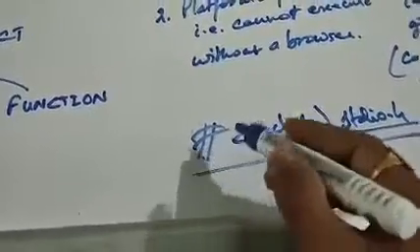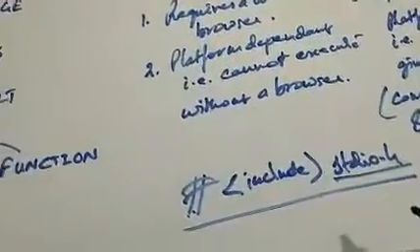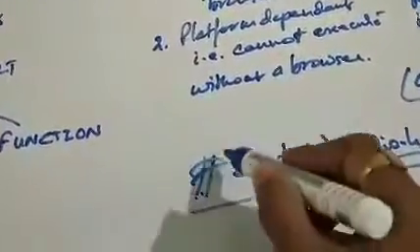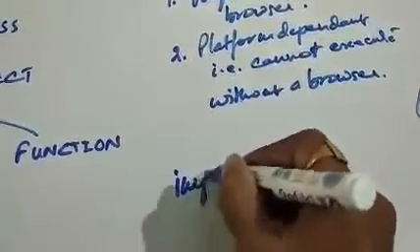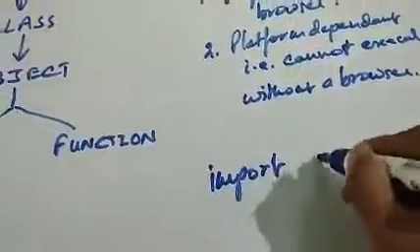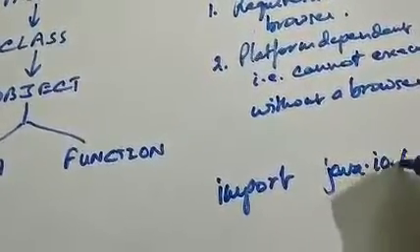So it is a kind of symbol that allows the contents of this file from the library to be included. In Java we do not use a preprocessor. This one is never used. Instead, we use a keyword called import, space java dot io dot star.